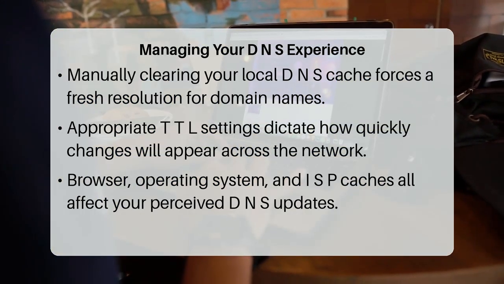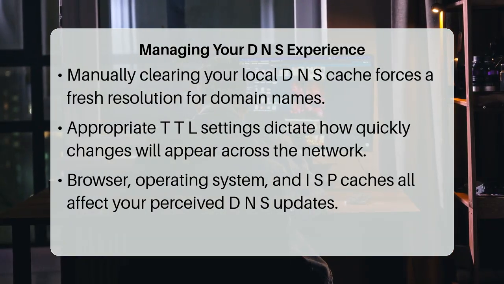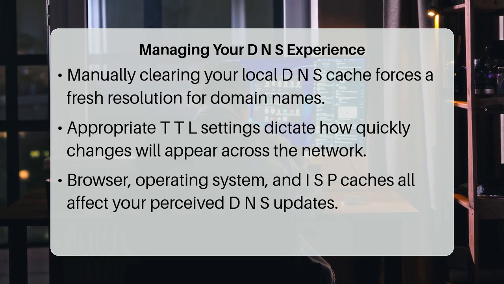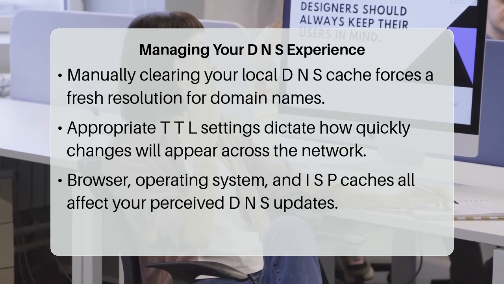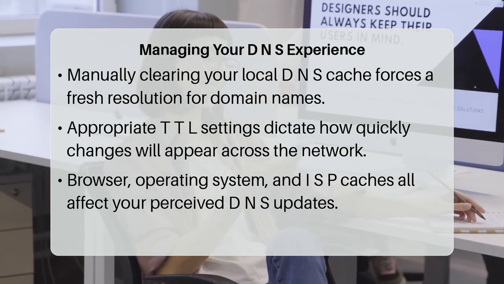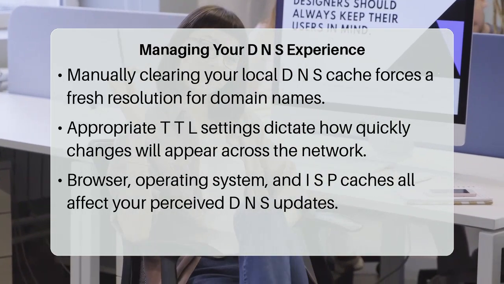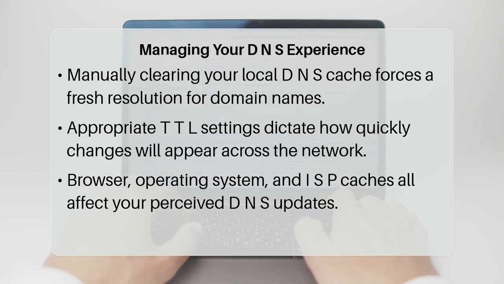This means that even if a new record has propagated to a distant server, your local system might still be serving an old, cached version until its TTL expires. Conversely, if you are the first to query a newly propagated record after your cache is clear, you will see the update immediately. For administrators, setting an appropriate TTL value on DNS records is crucial.